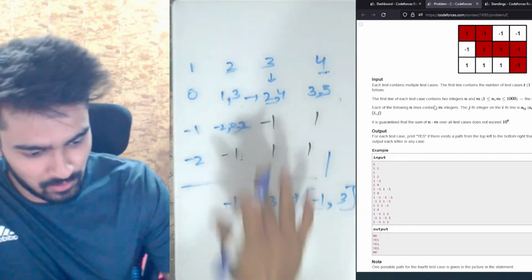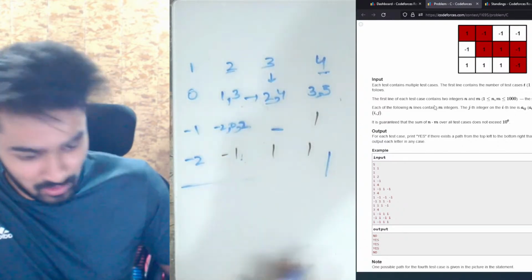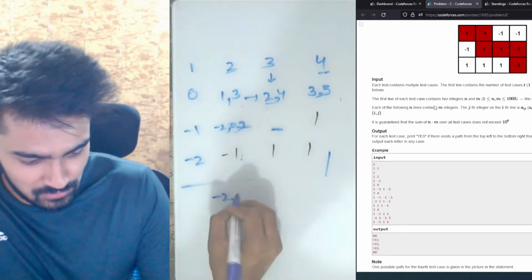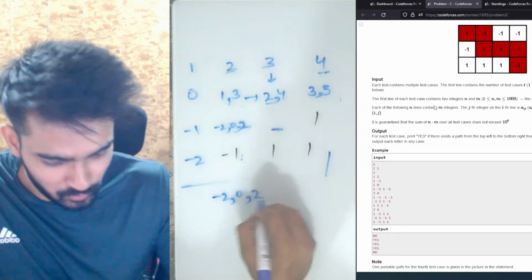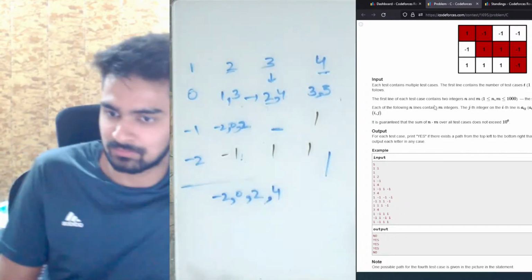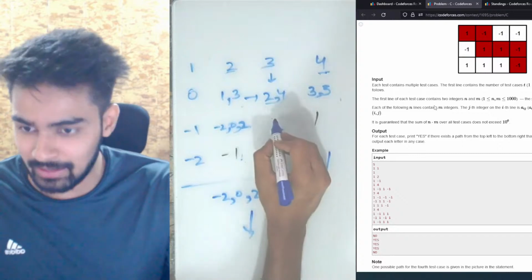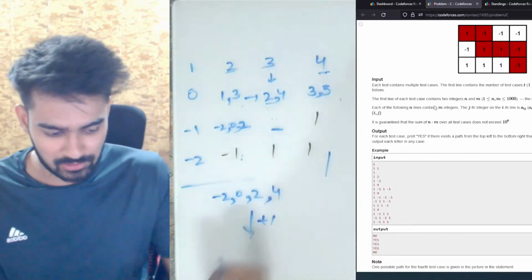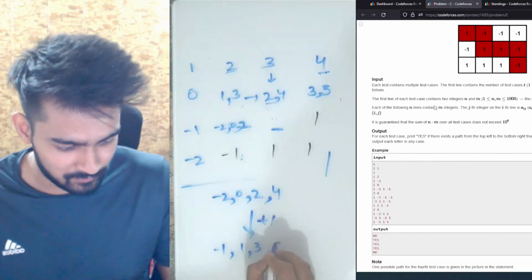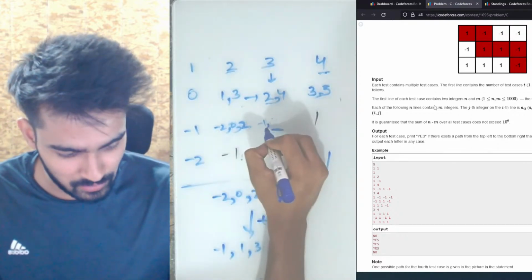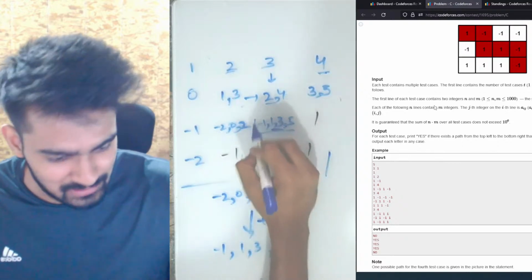Okay. Now let's come on to this point. If you see, for this point, on the left we have -2, 0, and 2. And on the top we have 2 and 4. 2 is already present, 4 is also. Okay. And we need to do, I think I had a +1 here. So we need to do +1 here. So this becomes -1, 1, 3, and 5. So we have -1, 1, 3, and 5. And now if you see, all these are consecutive only.